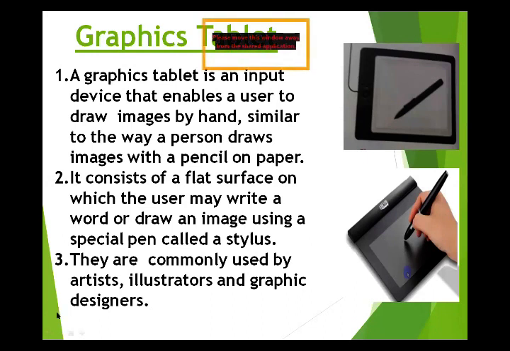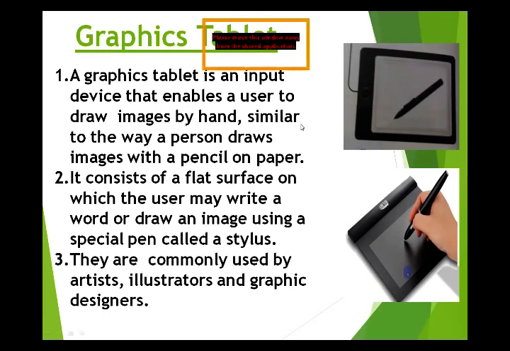An artist is a person who creates paintings or drawings as a professional or hobby. An illustrator is a person who draws and creates pictures for magazines, books, advertising, etc. And a graphic designer is a person who combines both text and picture in an advertisement, magazine, or book.